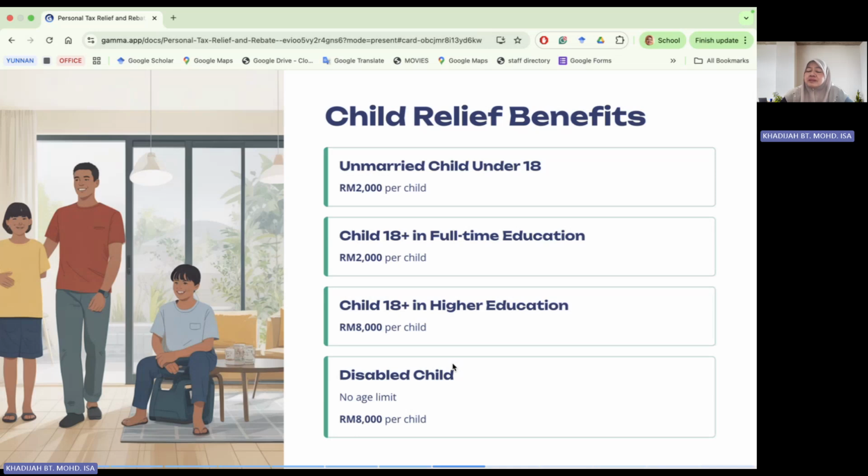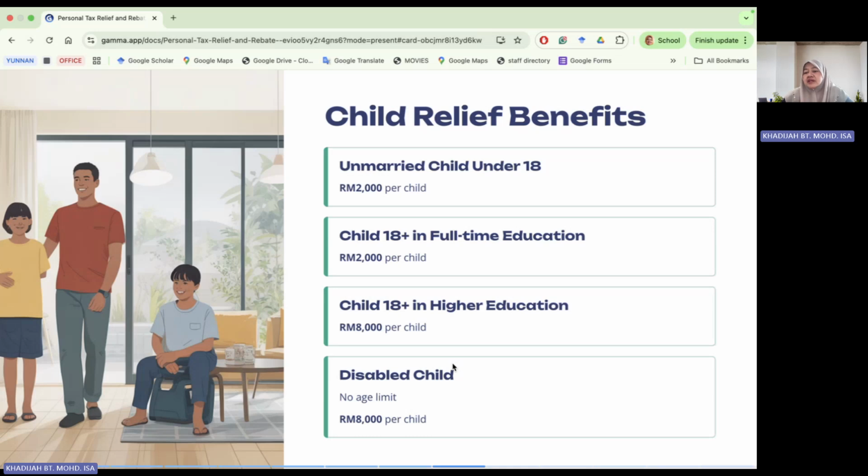So if you have a few siblings that are studying in university, then 8,000 times how many children that you have. All right, and then we also have additional relief if you have a disabled child, with no age limit, and the additional relief given is 8,000 ringgit per child. So under this child relief, you have to look at the number of children that you have, then which category they are in. If they are 18 and below, that's 2,000 per child. If they are studying in higher education, that will be 8,000. And if any of the children are disabled, then you have an additional 8,000 ringgit per child.